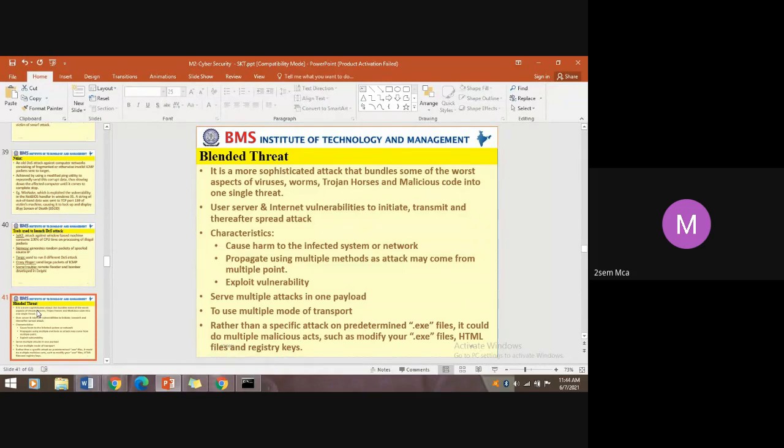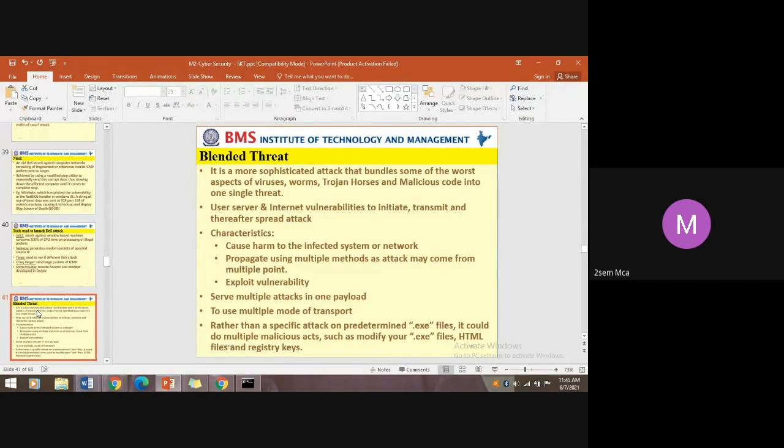Just as there are different modes of transportation for data, there will also be different modes of injection and attack using the existing network infrastructure. That is termed a blended threat, rather than a specific attack on predetermined executable files.